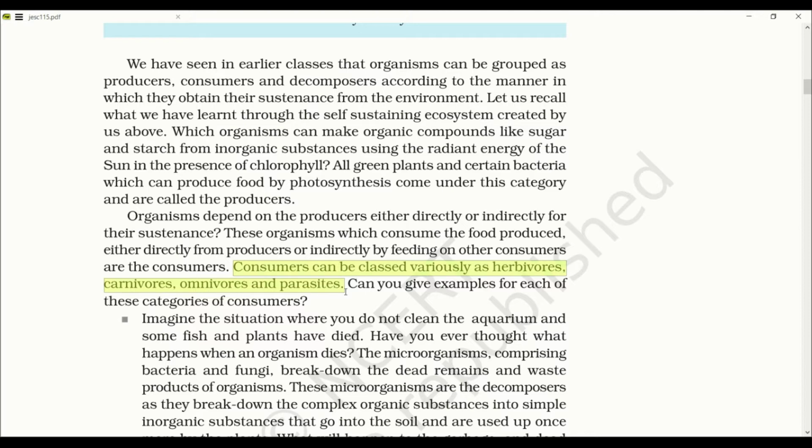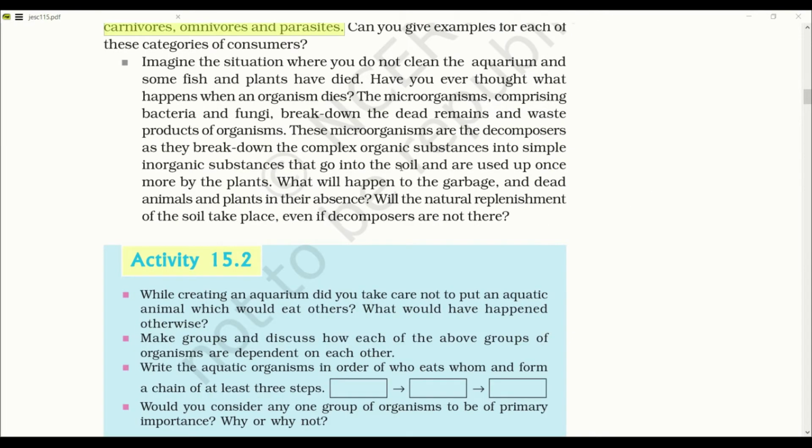An ecosystem consists of a group of organisms. The first part or the first beginning of an ecosystem comes from the producer, which are the green plants that produce their own food with the help of sunlight and energy. There are also certain types of organisms which end the ecosystem. Those can be microorganisms comprising bacteria and fungi that break down the dead remains and waste products of organisms. Those are also called decomposers as they break down the complex organic substances into simple inorganic substances.